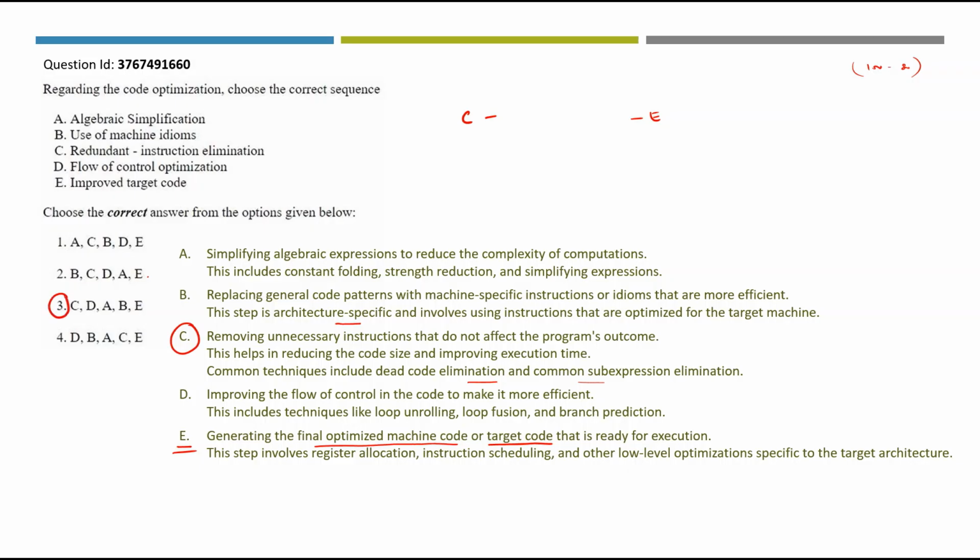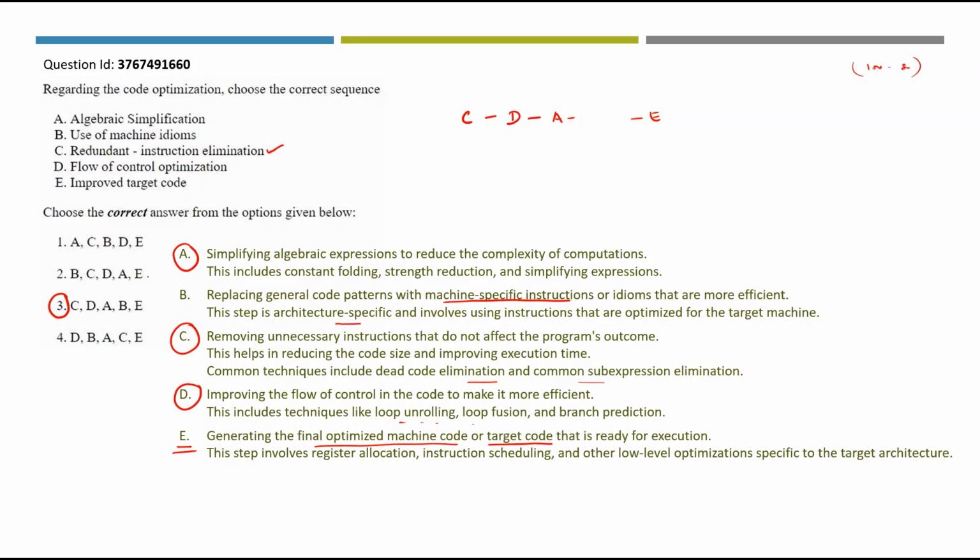So redundant instruction elimination will be the first in the sequence. After that, you can optimize the flow of control. It means you can work with the loops and branches. So definitely C will be followed by D. The next work that you can do is simplify algebraic expression. Why do we actually simplify? To reduce the complexity of computation. So the next step will be A. We can replace general code patterns with machine specific instructions.